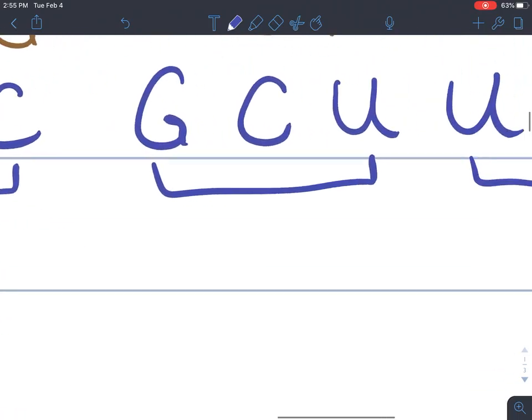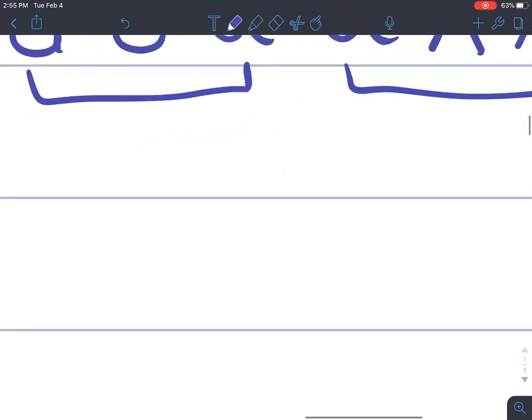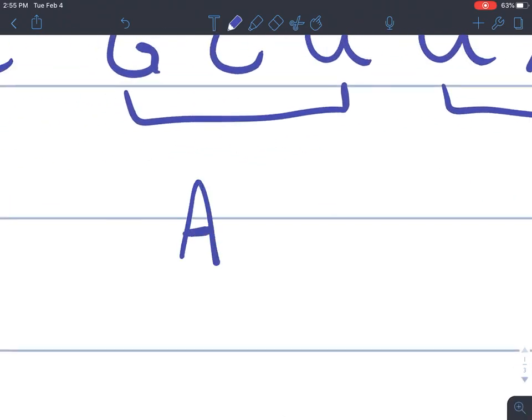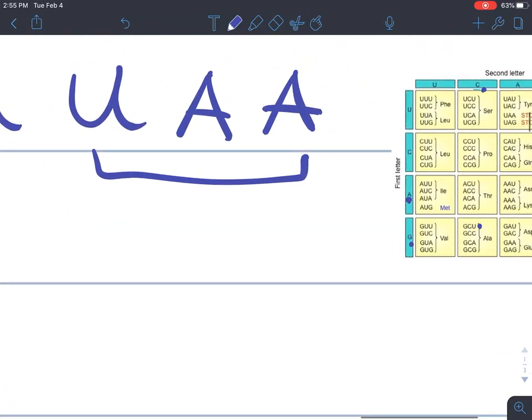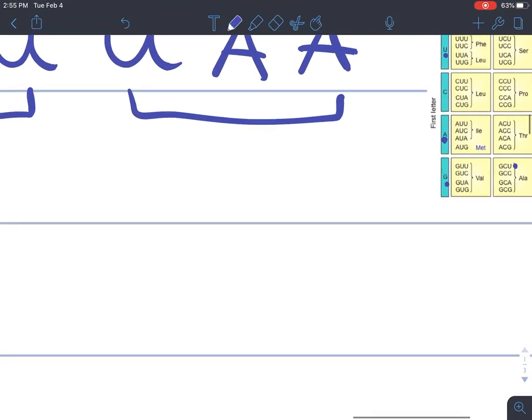Next up, GCU. ALA, which is alanine. Next we have UAA. It's a stop.